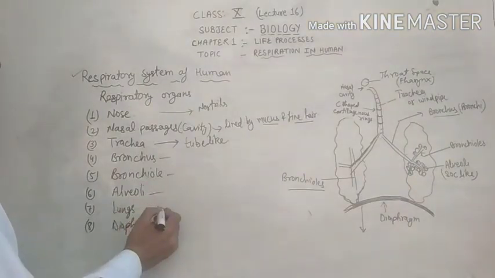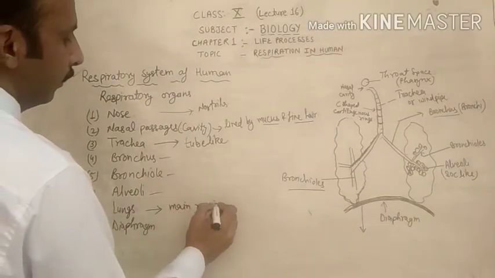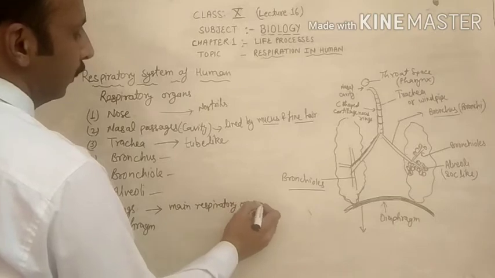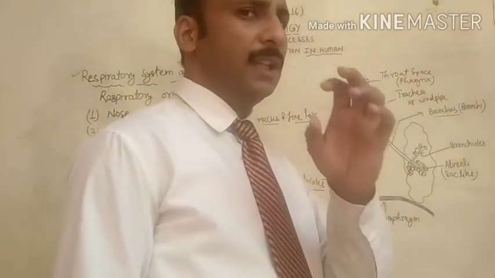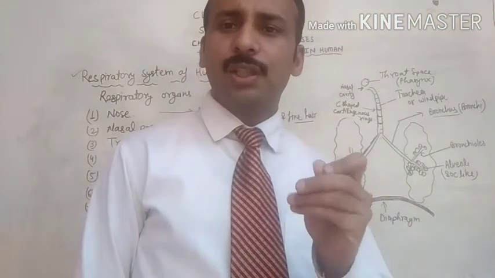Now lungs. You know very well, the lung is the main respiratory organ. The main respiratory organ of human beings is the lungs. Lungs are one pair. They are very sponge-like structures and pinkish in color.